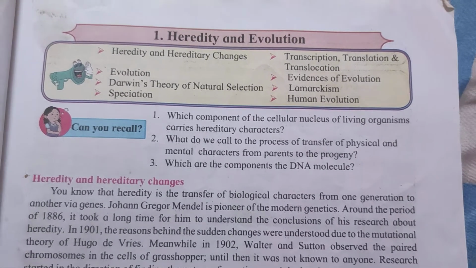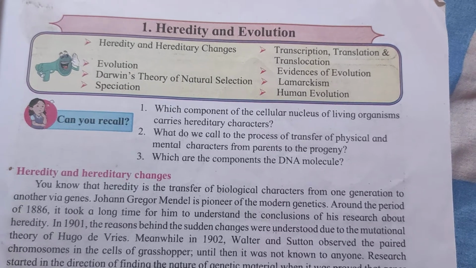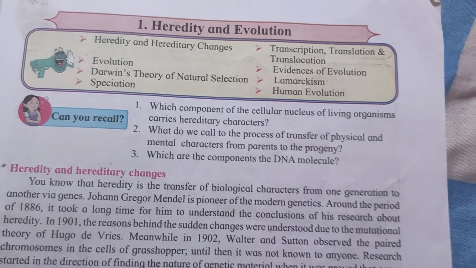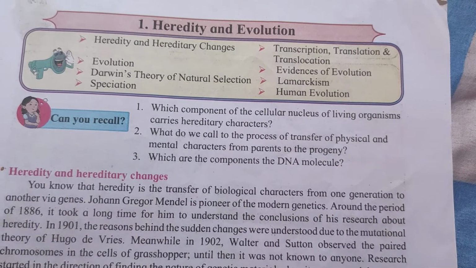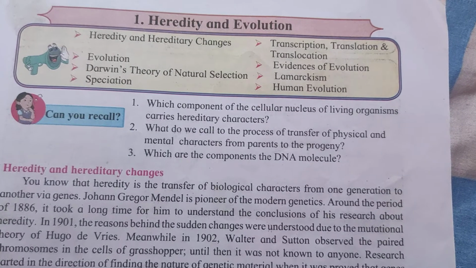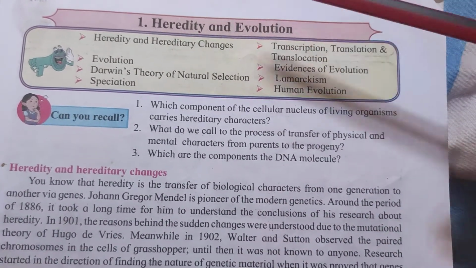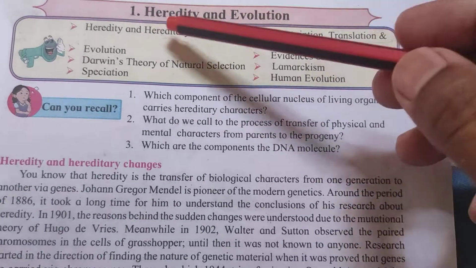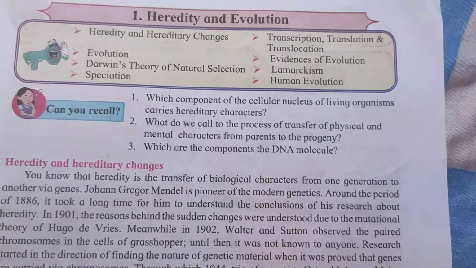In the last lecture we started the first chapter of paper 1. Today we are going to start the first chapter of paper 2, that is, Science Part 2: Heredity and Evolution. There are two main parts of this chapter. First is the heredity part and second is the evolution part. They are totally different parts. Within two lectures we will complete this chapter. First of all, we have to complete the heredity part.